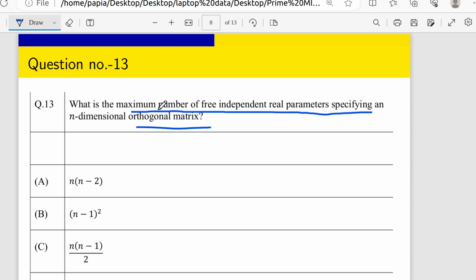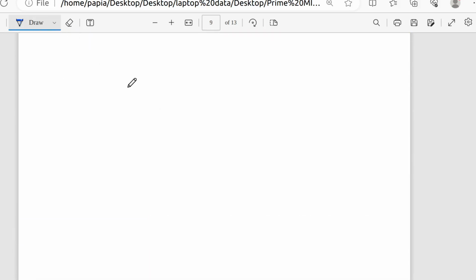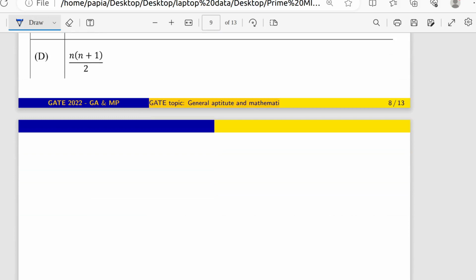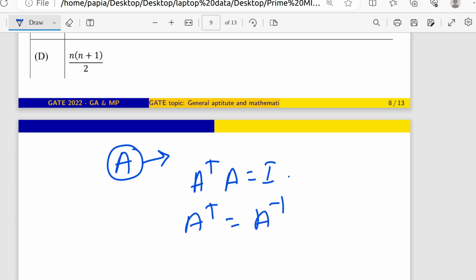Let's say I am having one matrix which is A. What is the condition that this matrix should be orthogonal? A inverse will be equal to A transpose. Yes, good. As a very first point, when we talk about any orthogonal matrix, A transpose A will be I, since A transpose is A inverse, and A inverse times A is I. So this is the condition for the orthogonal matrix, right?